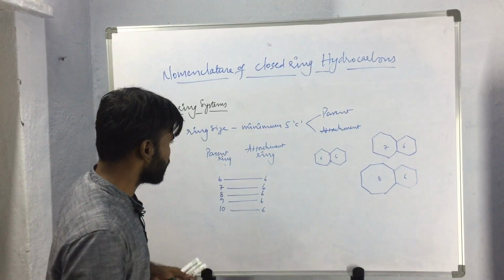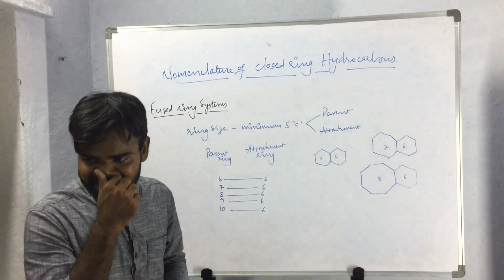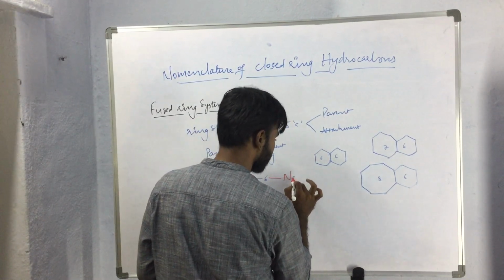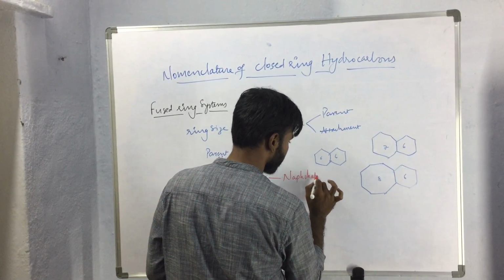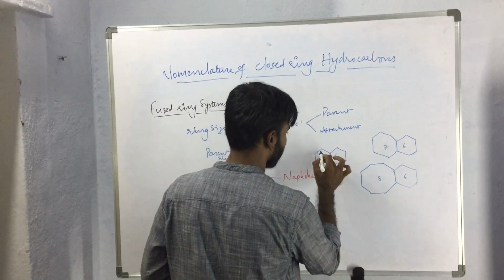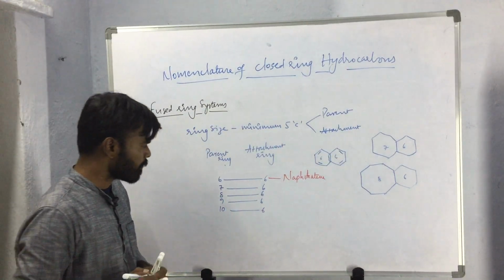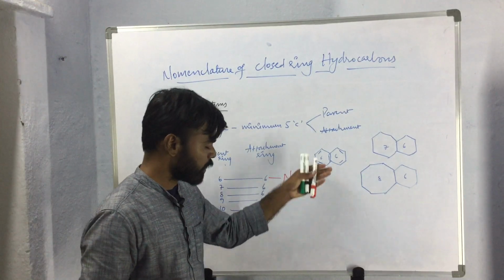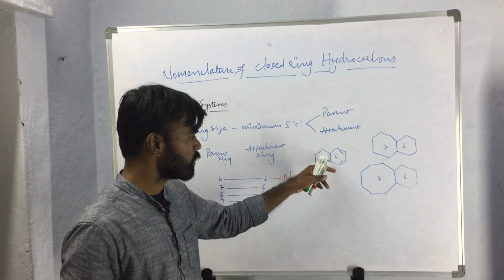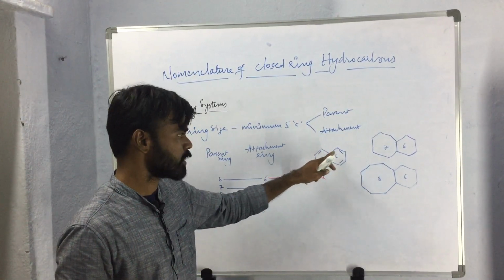So for the compound in which both the parent ring and attachment ring contains 6 carbon atoms, it is named as naphthalene. If it is unsaturated, then that is named as naphthalene, whereas if it is saturated, then 1 2 3 4 5, so decahydronaphthalene, because 10 hydrogens we have to add.